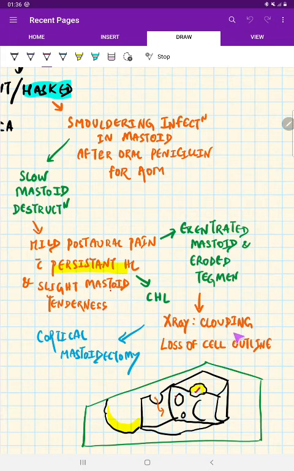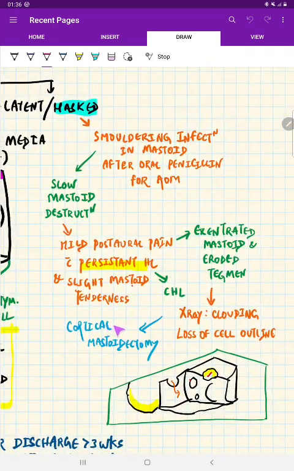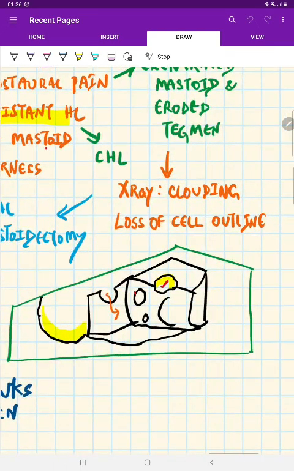If you do an X-ray, we can see there is clouding of mastoid cells and there is loss of cell outline. The treatment is cortical mastoidectomy. See here, this is the mastoid, and there is some pathological process going on in the mastoid which is very slow because of smoldering infection.